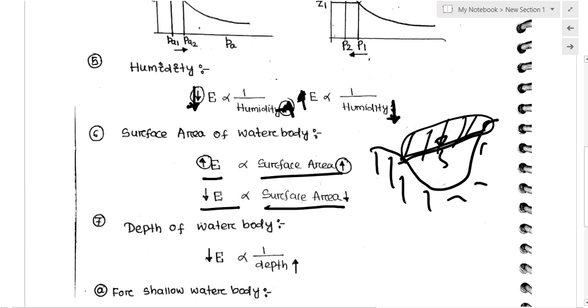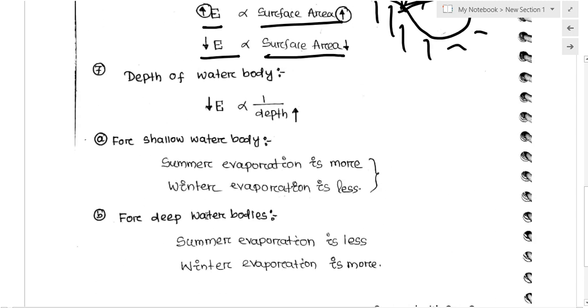Then the seventh factor is very important. We should understand depth, how the rate of evaporation is related to the depth of the water body. Actually, evaporation is inversely proportional to depth. So if the depth of the water body is increasing, the evaporation rate will decrease. But we have to take two cases. First, we should understand what will happen for a shallow water body.